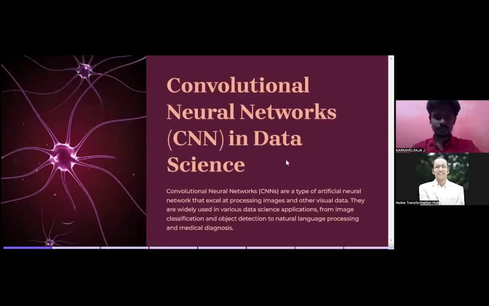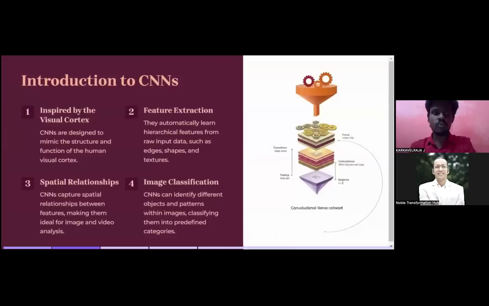We are just introducing CNN. What is CNN? It is inspired by the visual cortex. CNNs are designed to mimic the structure and function of the human visual cortex. I will say human vision is what CNN is all about. Next, feature extraction. They automatically learn hierarchical features from raw data, such as edges, shapes and textures.